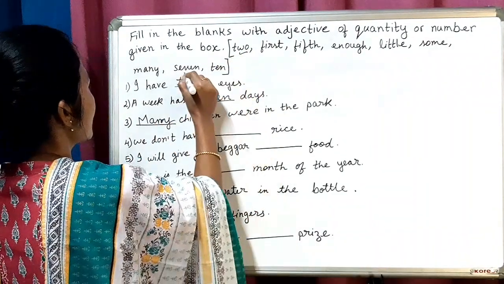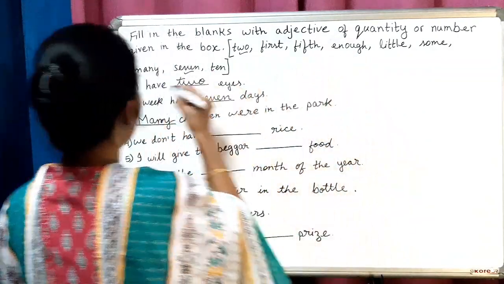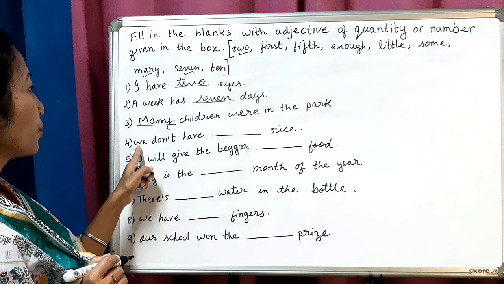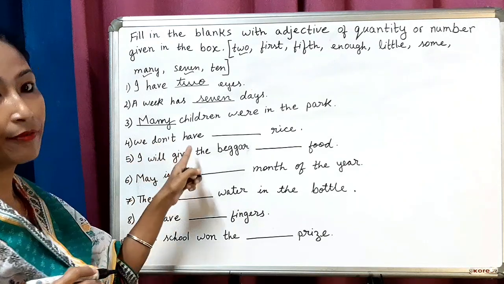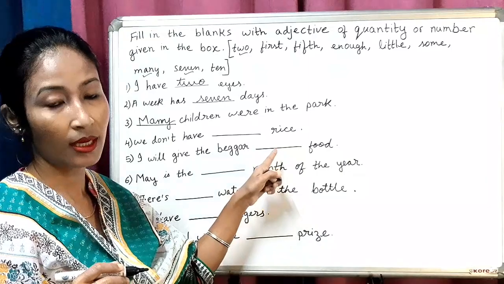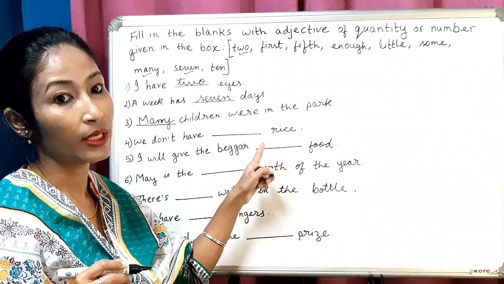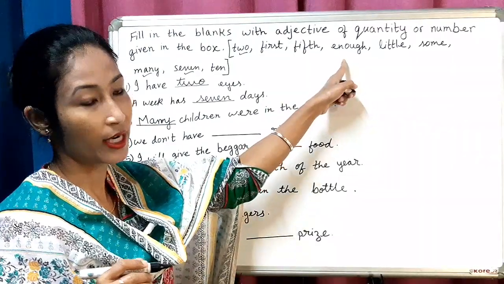Two, 7, then many, then 4. We don't have dash rice. Okay, what we will use with rice? We will use enough. Alright.